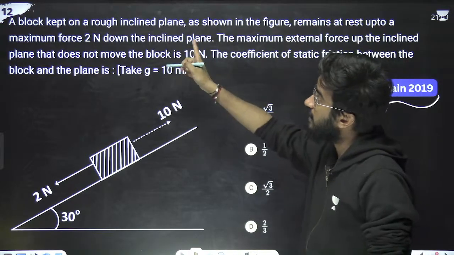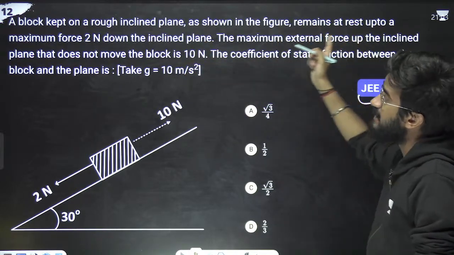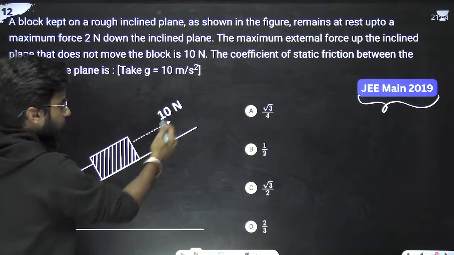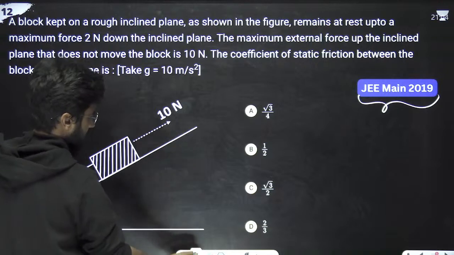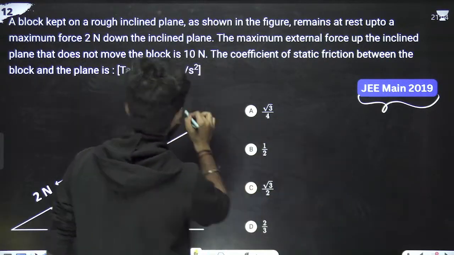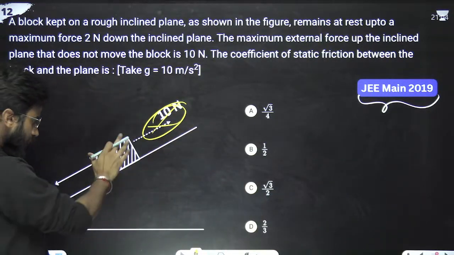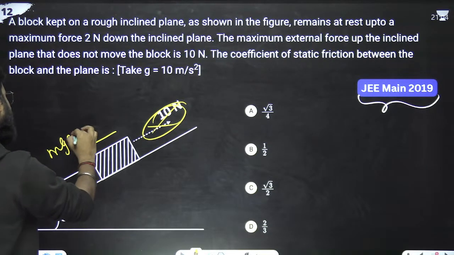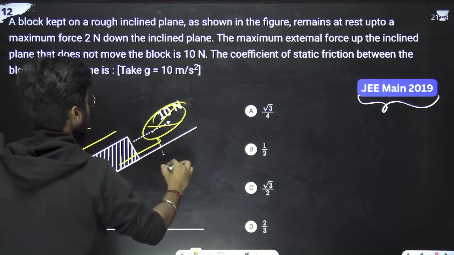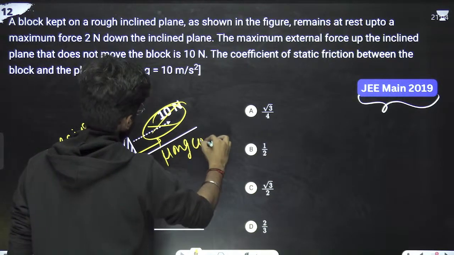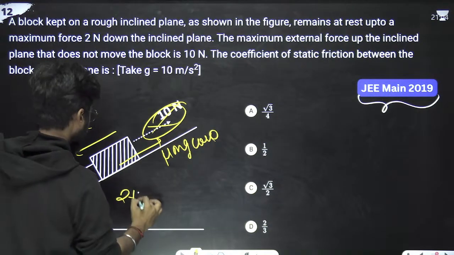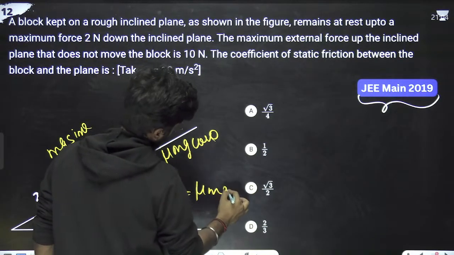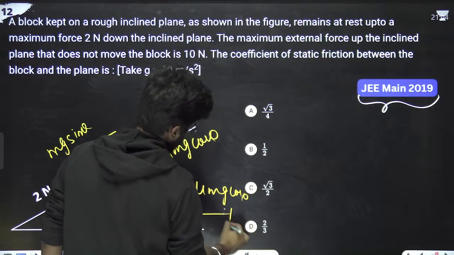The block is kept on a rough inclined plane as shown in the figure and remains at rest up to a maximum 2 Newton downward force. Suppose there was no 10 Newton. Forget about this. If it is kept here, it means mg sin theta is also working here, and it is what? Mu mg cos theta. So we can write 2 plus mg sin theta is equal to mu mg cos theta. This is equation number 1.